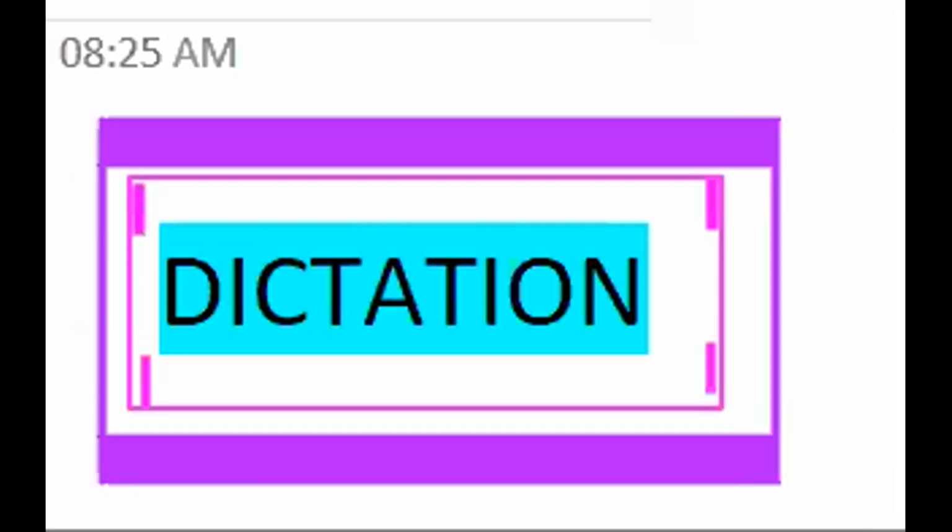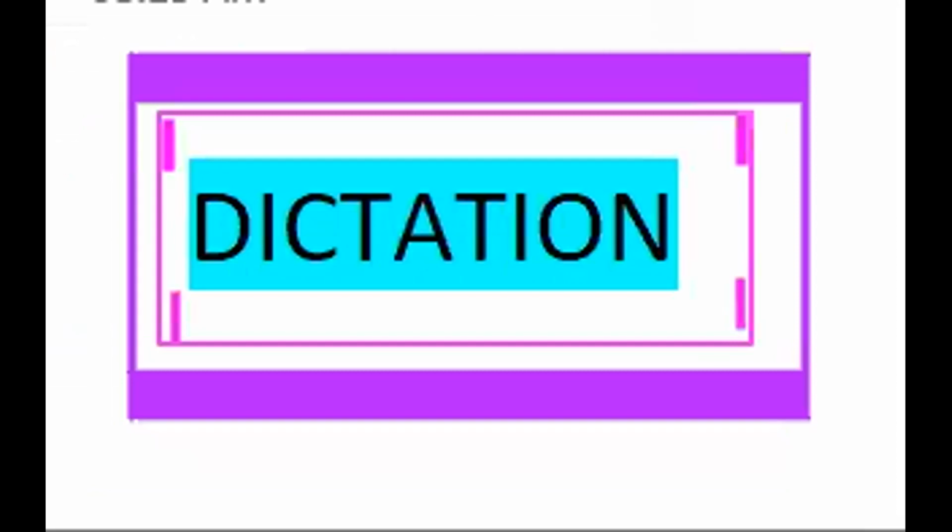So the words for today are: first word is equilateral, equilateral. The second word is parallelogram, parallelogram. The third word is isosceles, isosceles.